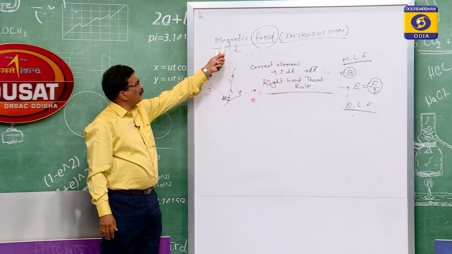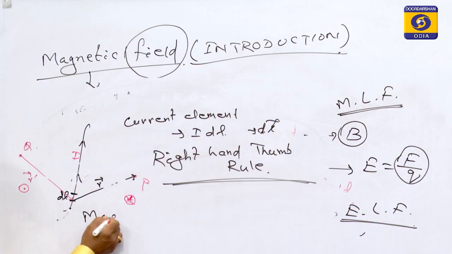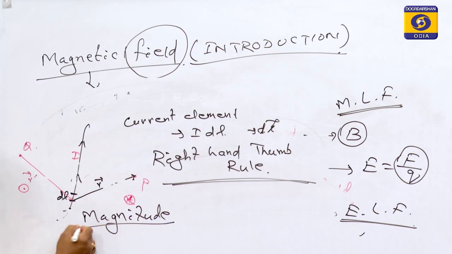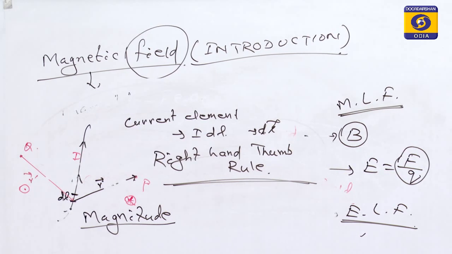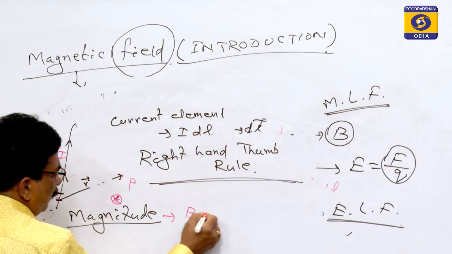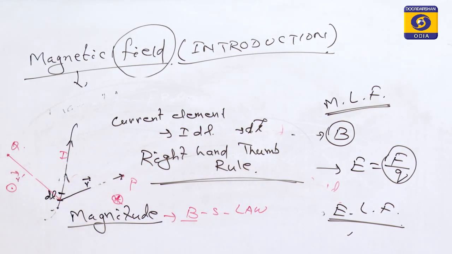Now to find the magnitude of the magnetic field, there is a law called the Biot-Savart law.